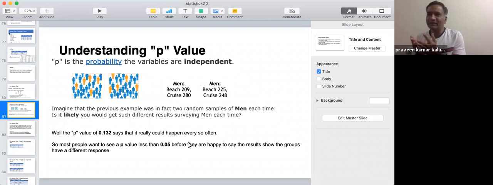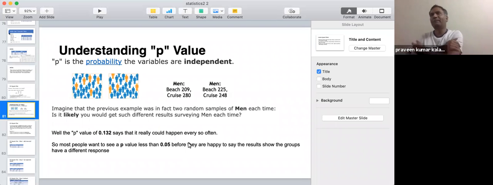You are saying there is a 13% chance that this is actually falling as the normal population. That means it is not significantly different, right? It is covering 13% of the population. So you are saying that this is not so rare. The choice that is made by the other group is not so rare when compared to this group. So that is exactly what you are trying to say.